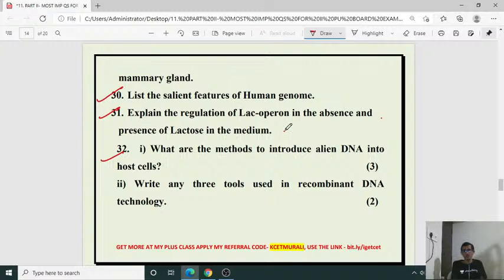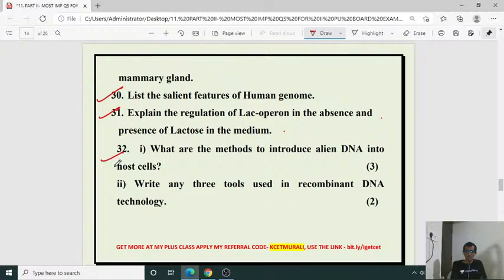When lactose is present, when lactose is absent, what is going to happen, etc. Then structural genes Z, Y, A, promoter, sequences, operator, inhibitor gene, that is I, repressor protein. Okay, all those things are coming.